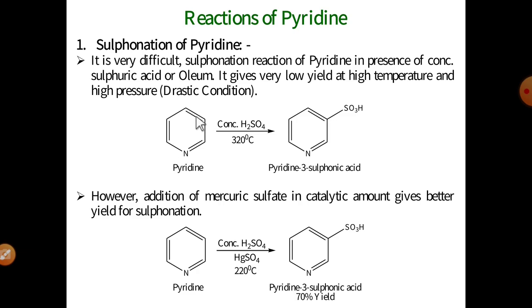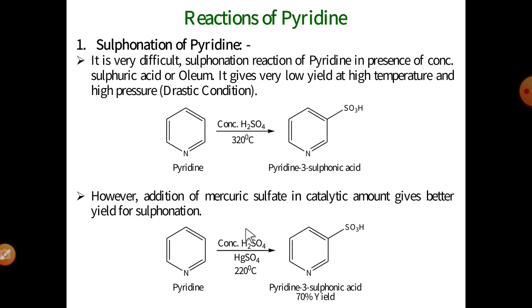The sulfonation of pyridine is carried out in the presence of concentrated H2SO4, sulfuric acid, at a high temperature, means under drastic conditions it gives one product, pyridine 3-sulfonic acid, but the yield of this product is very low.